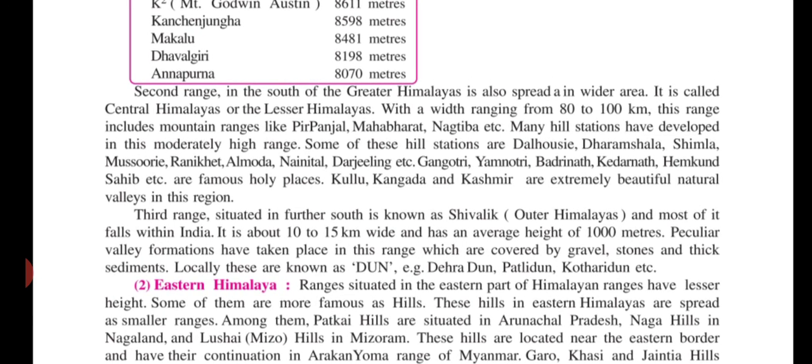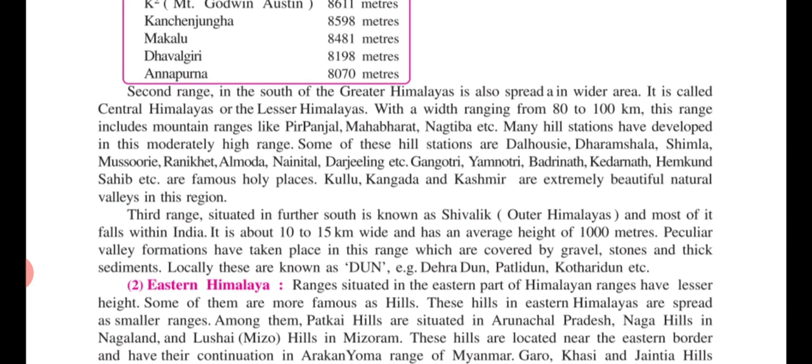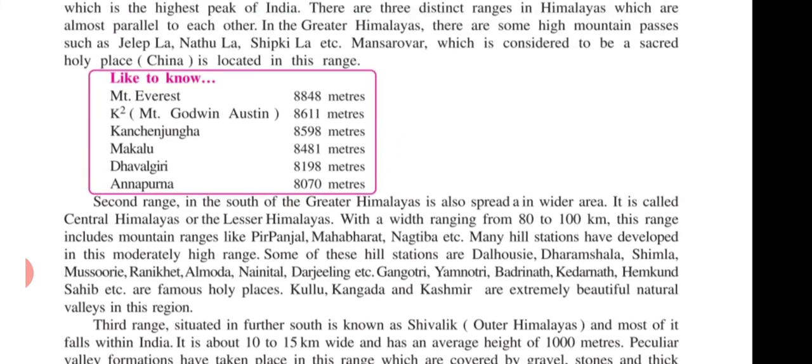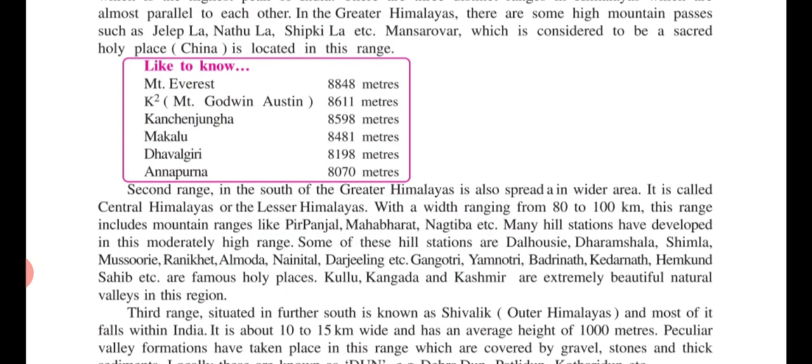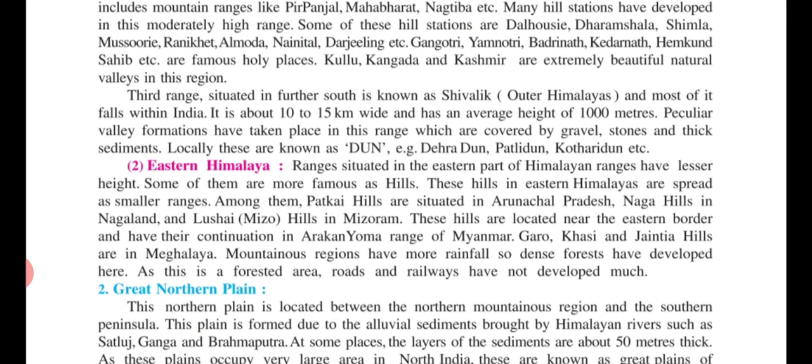So Dehradun, Patli Dun and Kotli Dun are examples of these plains formed from the valleys. Clear? So you learned three ranges: Shivalik ranges, Central Himalaya, Greater Himalaya, as part of the three mountainous ranges of the Northern Himalaya. Okay, in the next video we will continue with the Eastern Himalaya and the Great Northern Plain. Thank you. Jai Bharat.